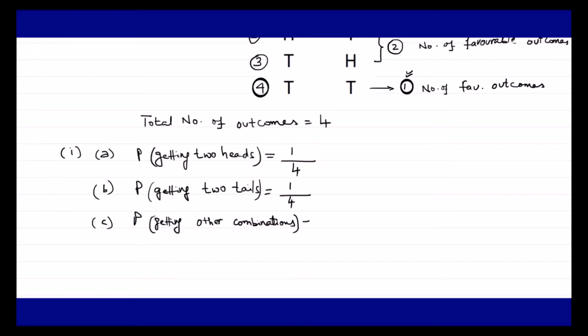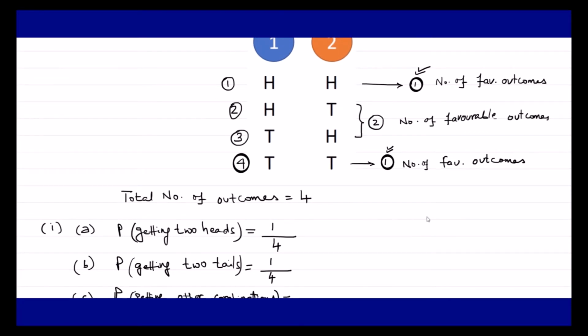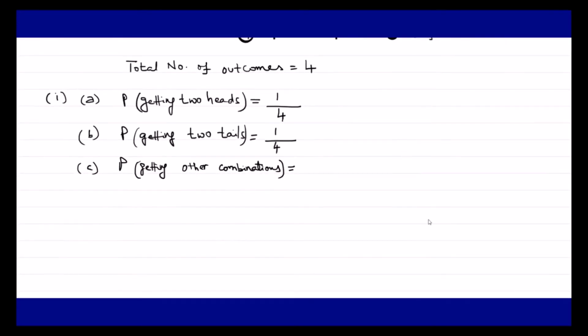So the number of favorable outcomes here is 2, either head tail or tail head. So the probability of getting other combinations is the number of favorable outcomes, that is 2, upon the total number of outcomes, which is 2 upon 4, that is 1 upon 2.